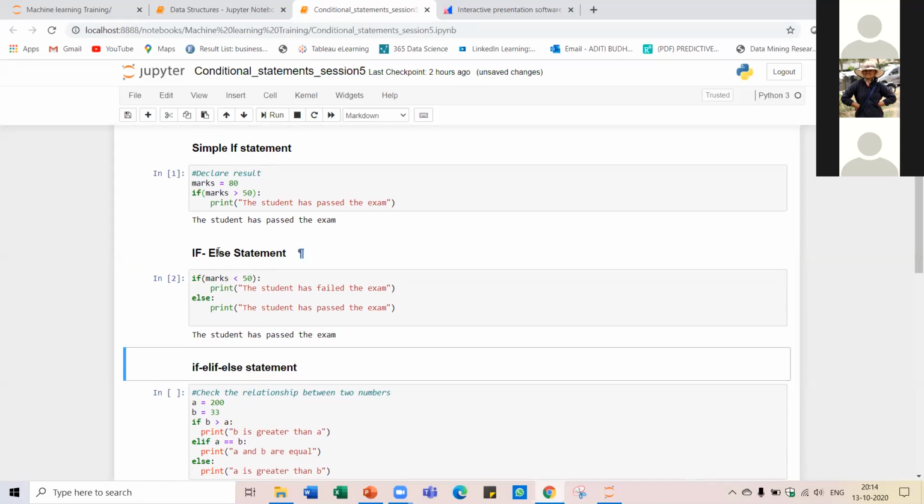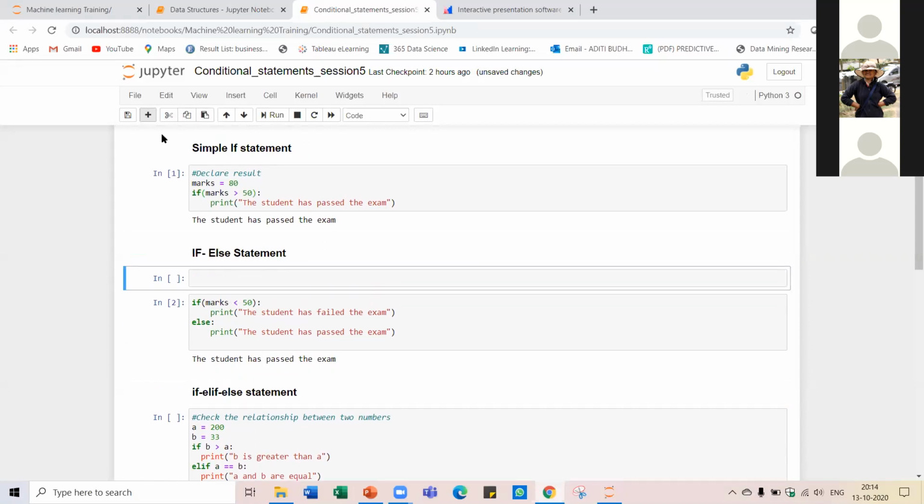Now let us change our value of marks, and let us assign it to 20. Now run the code. You will get the output as student has failed the exam. Why? Because 20 is less than 50, right? This means that this condition is now true, and since this condition is true, this block will be executed and not this block.